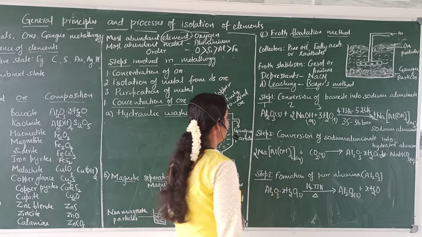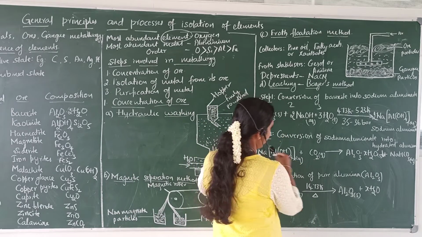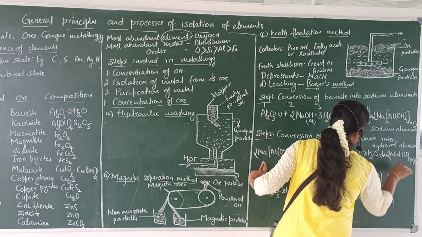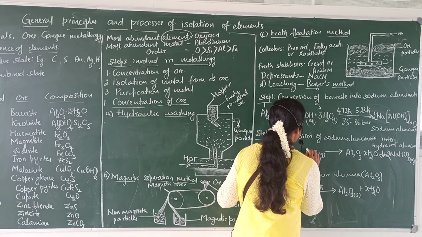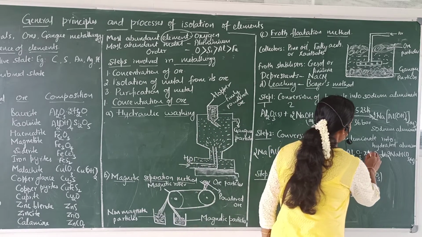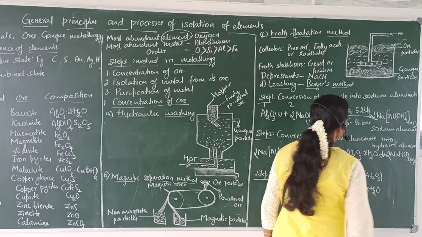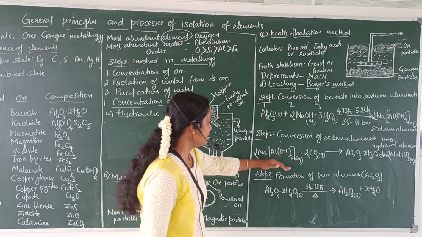To balance that, I have to write 2 here, and the number of sodium atoms becomes 2. So I have to write 2, and the number of carbon atoms is 2. So I have to write 2. And further we can't balance here. Here we wrote xH2O, so further we cannot balance. So this is the second step.